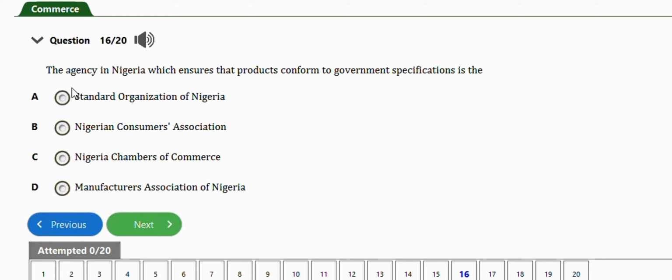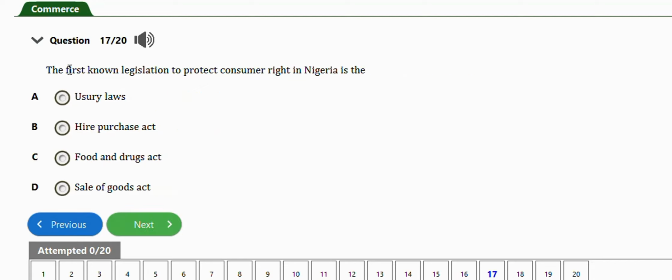Next question. The agency in Nigeria which ensures that products conform to government specification is the Standards Organisation of Nigeria, SON, Nigeria Consumers Association, Nigeria Chamber of Commerce, Manufacturers Association of Nigeria. The right answer is option A, SON, Standards Organisation of Nigeria. Okay, next question. The first known legislation to protect consumer rights in Nigeria is the Usury Law, Hire Purchase Act, Food and Drugs Act, Sale of Goods Act. The right answer is option C, Food and Drugs Act.